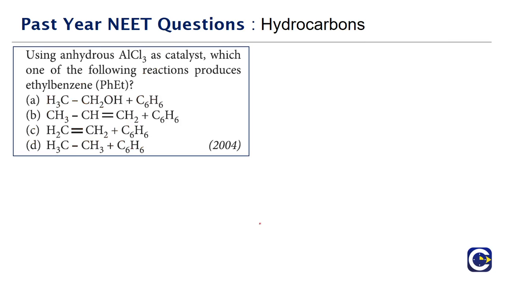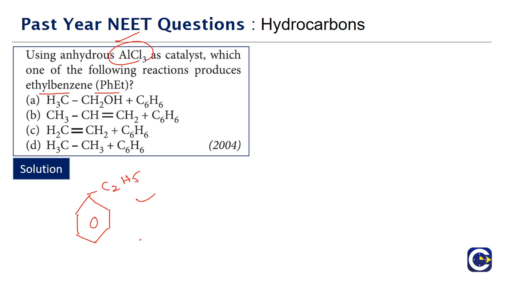Next we have a question that came in the year 2004. Using anhydrous AlCl3, which is a Lewis acid, as a catalyst, which of the following reactions produces ethyl benzene? What is ethyl benzene? We have a benzene, and on that benzene we must have C2H5. This is ethyl benzene.